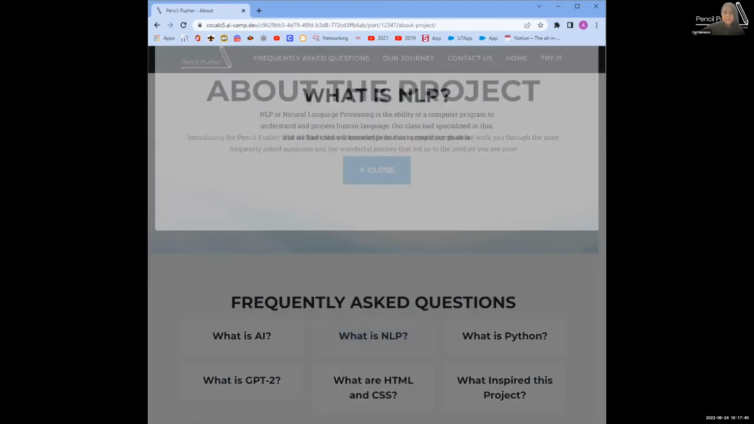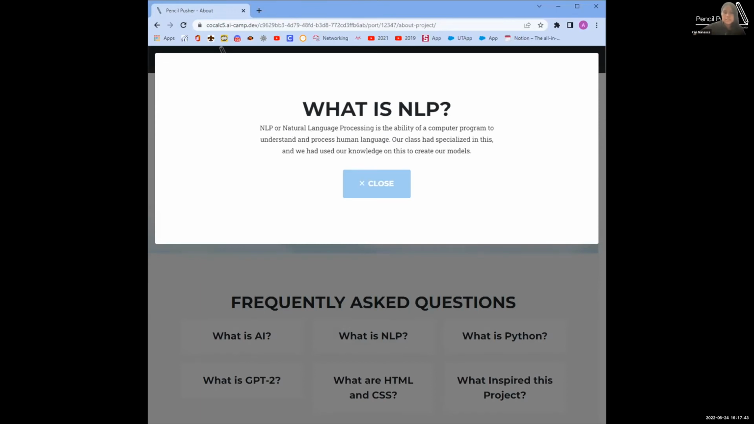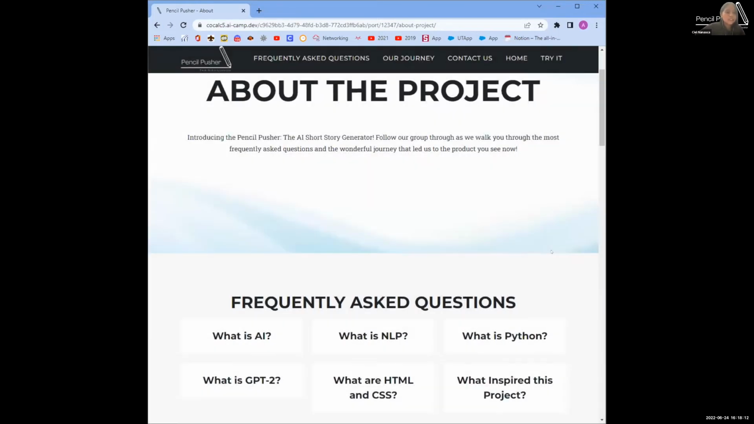Continuing with that, NLP, or natural language processing, is simply the ability for a computer program to understand and process human language. And as I mentioned, we had also used a variety of different programs and tools to create our project. One of them is Python, which is a programming language that can be used for a variety of different things. And for our project, we had used it to prepare data sets and train our models. And now I'm handing this off to my teammate, Rihana.